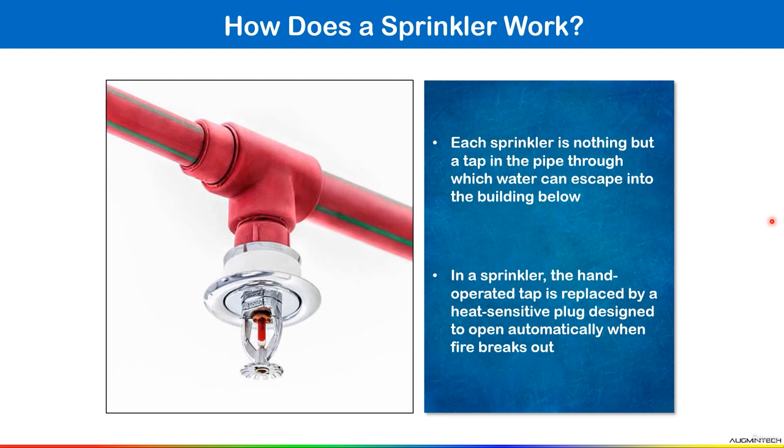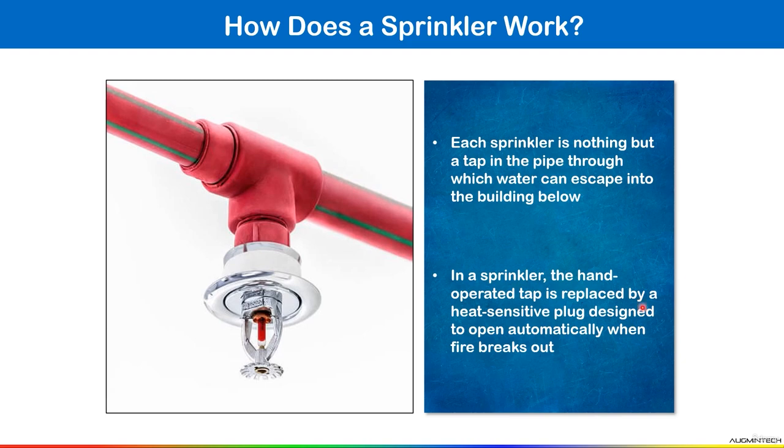So what happens when fire breaks out? The air temperature above the fire rises. When the temperature is high enough, the liquid filled bulb bursts, and the sprinkler plug frees the water. And remember, the sprinkler sprays water on the fire. Sometimes the fire is completely extinguished, and sometimes the sprinkler contains the fire, meaning it controls the heat and minimizes the amount of toxic smoke that develops. Since the air temperature rises fast in a fire, the fire sprinkler is also activated fast. This is why fire sprinkler systems are so effective in controlling a fire.